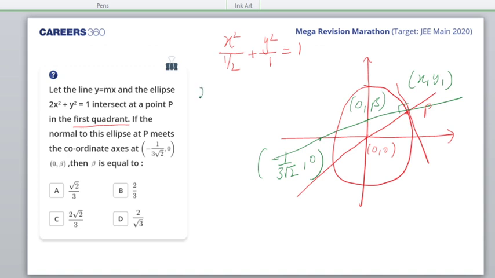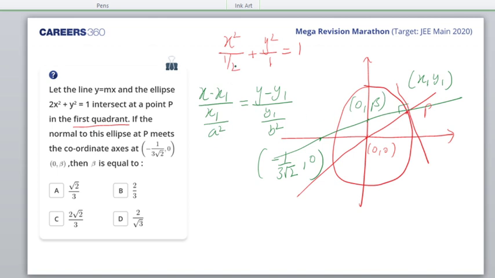So (x minus x1) by (x1 by a square) is equal to (y minus y1) upon (y1 by b square). This is the equation of the normal at x1, y1. I have given it to you in an easier form. So x1, y1 is the point, and